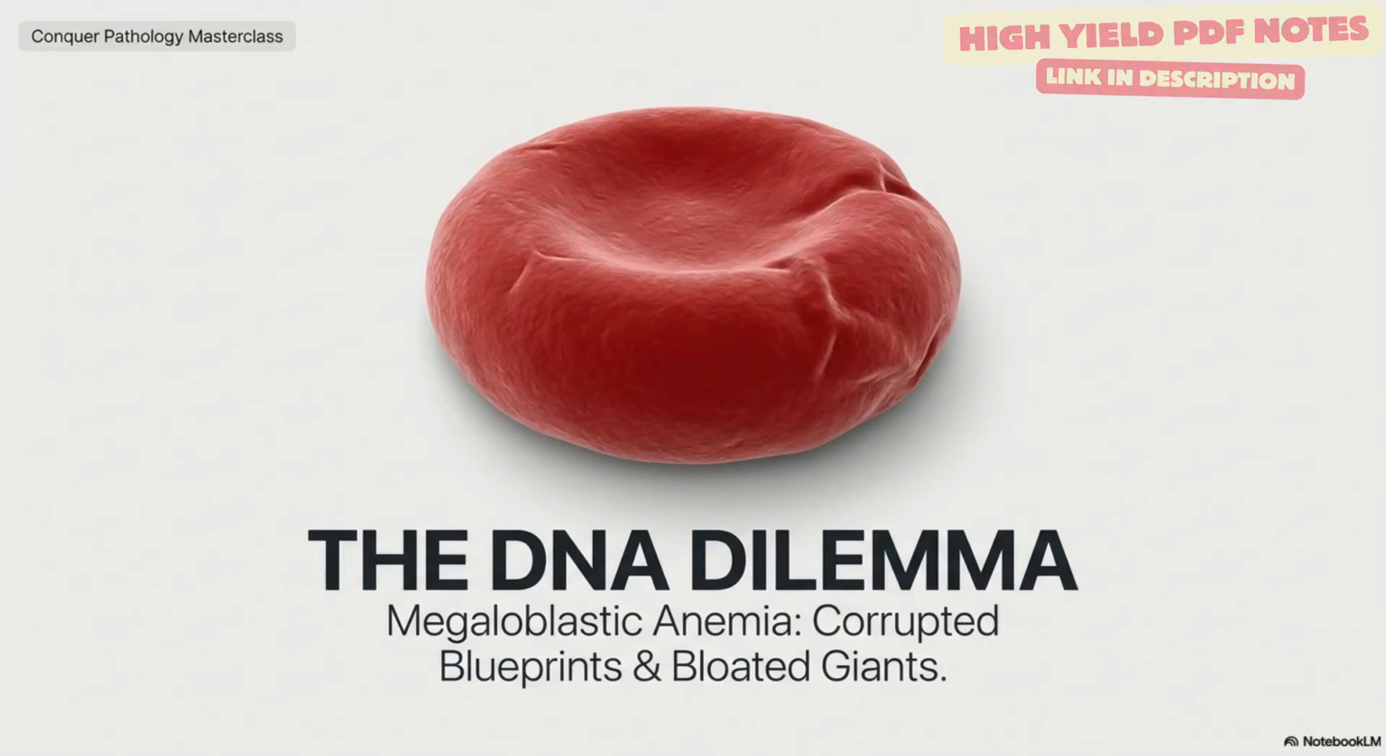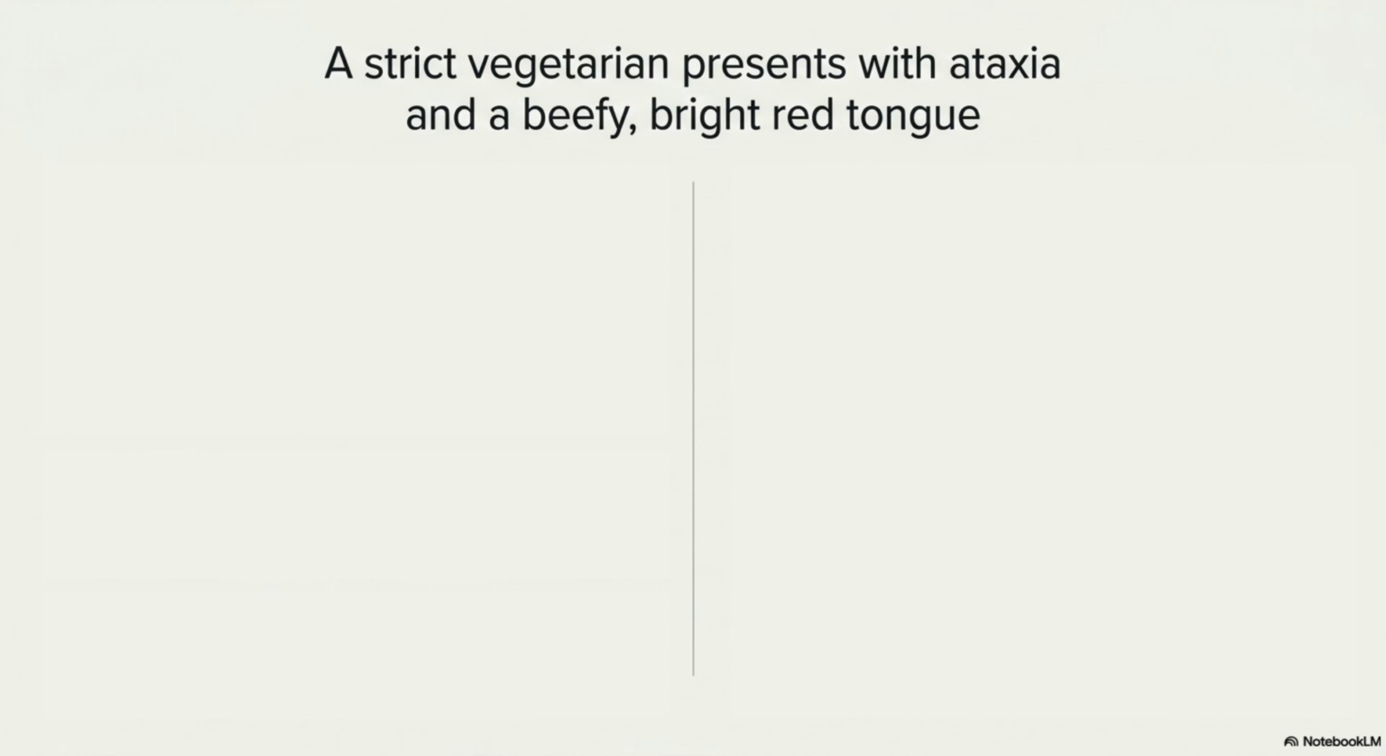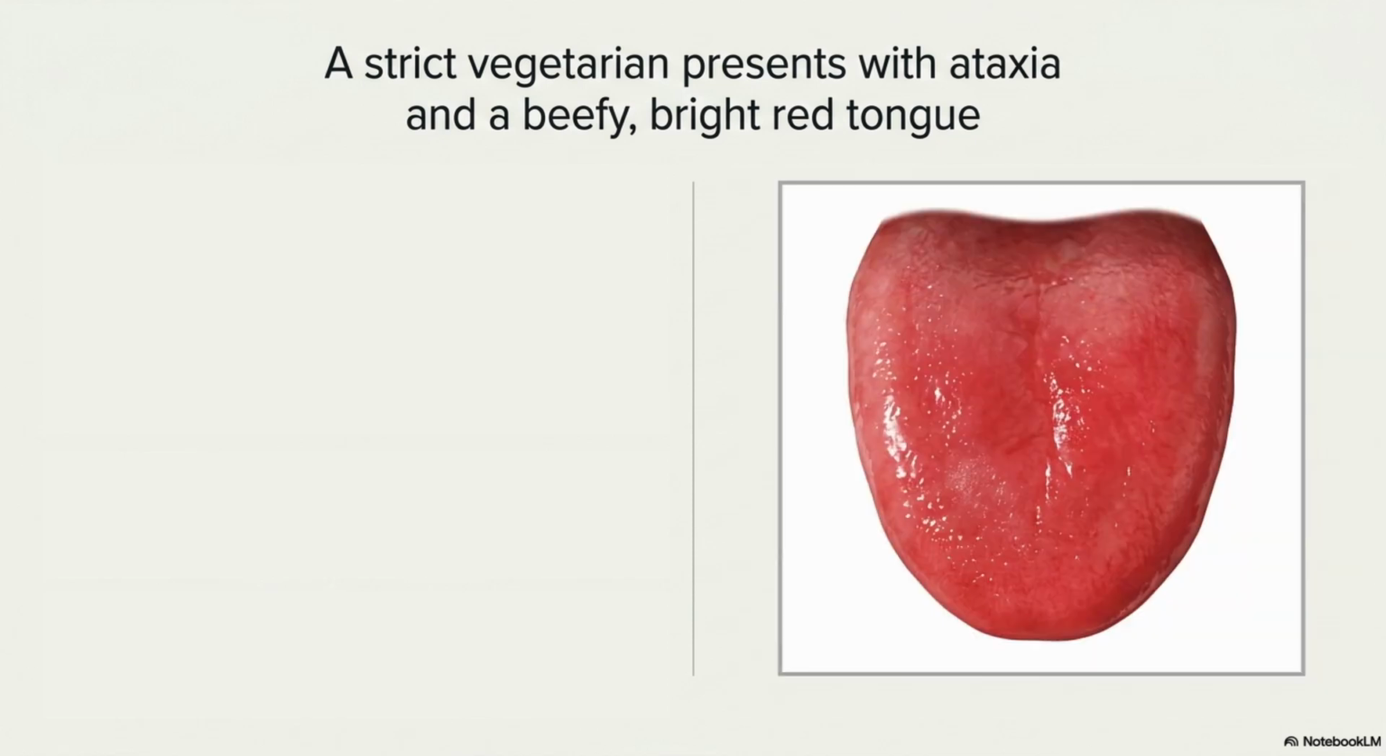Next, we face the DNA dilemma. We are diving into megaloblastic anemia, a story of corrupted blueprints and bloated giants. Let's get straight to it. Look at our clinical case on the screen. A strict vegetarian presents with ataxia and a beefy, bright red tongue.